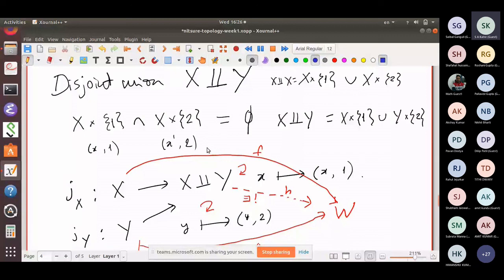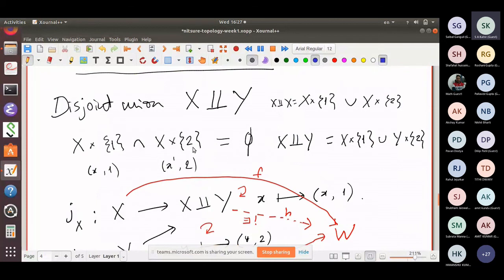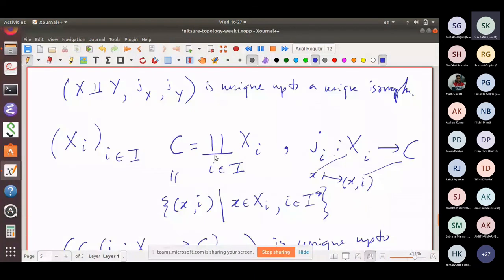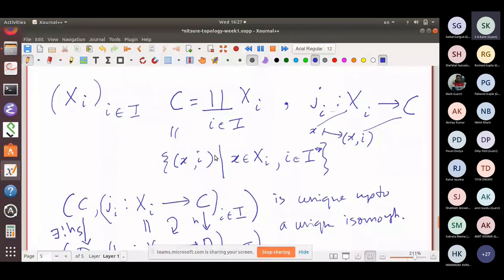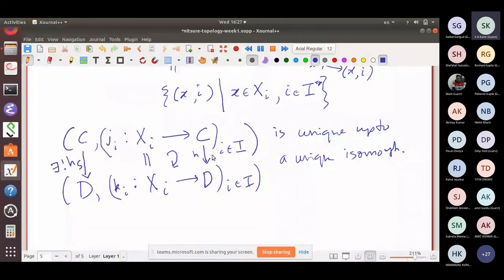So between this and this, you have a unique bijection, even though physically there are multiple constructions. You understood what's happening? Yes. So such a thing is also unique up to unique isomorphism.